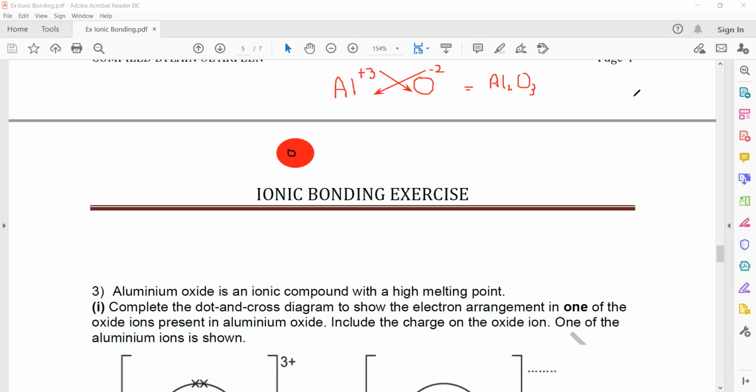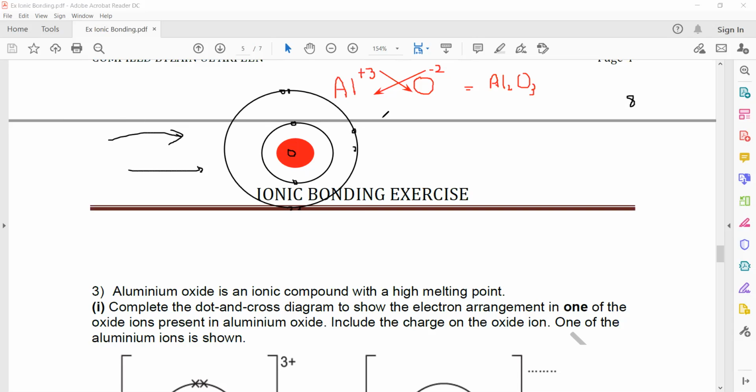oxygen's atomic number is 8, so it has 8 electrons. The first shell will have 2, and the second shell will have 6 electrons. What will happen when the reaction occurs? Each oxygen should gain 2 electrons. So when the 2 electrons enter this oxygen, the charge on oxygen will be -2.